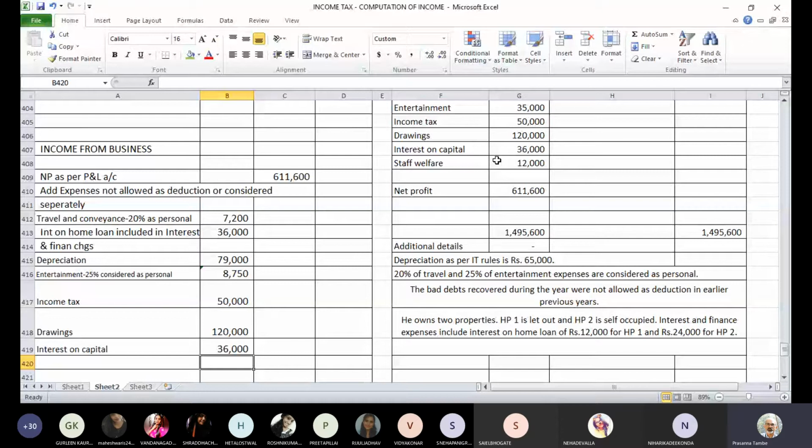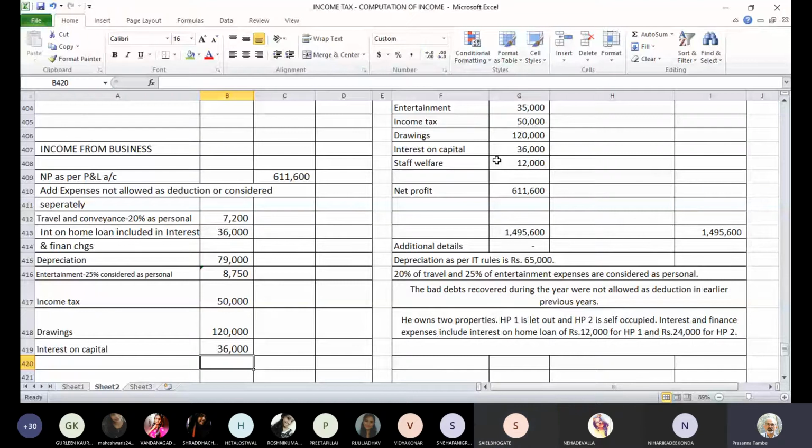Next is staff welfare. There is no further information about staff welfare, so we will assume that the staff welfare is entirely for business and it is fully allowed as a deduction. Any difficulty about the addition so far or adjustment so far? No, sir. Yes? Can we go ahead?